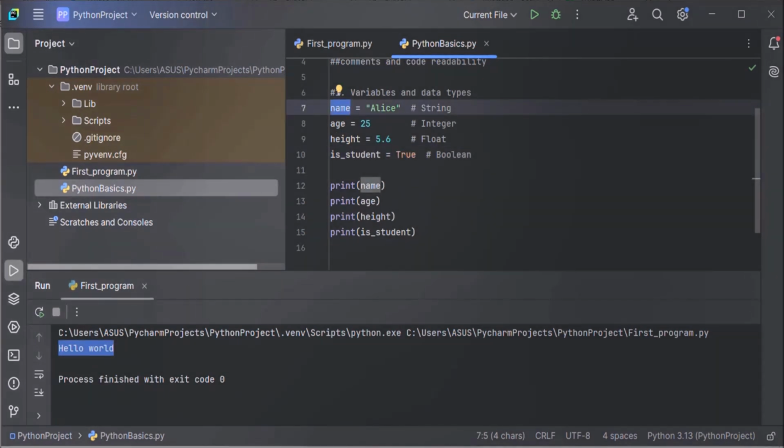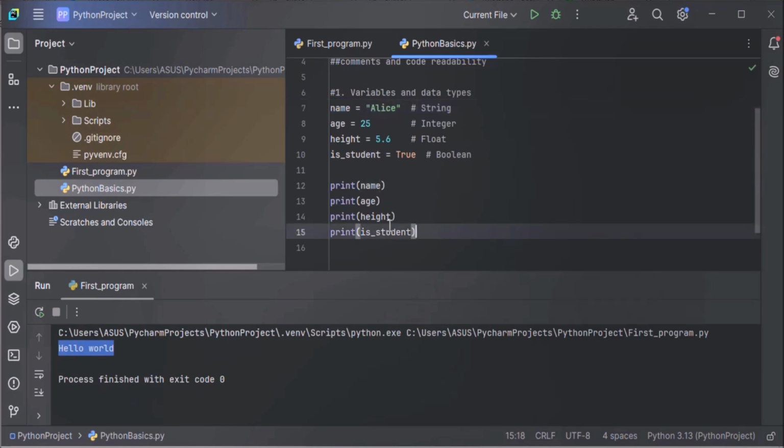That is why Python is dynamically typed, meaning you don't need to declare the type of a variable explicitly. You just give the variable name and the data: variable name equals whatever data you want to store. Based on the data you have stored, Python will decide the variable type.